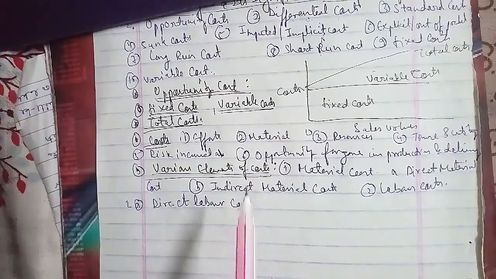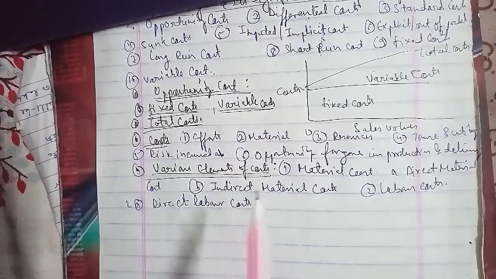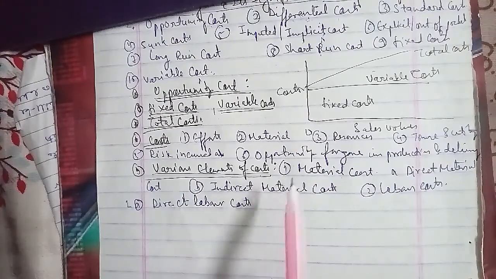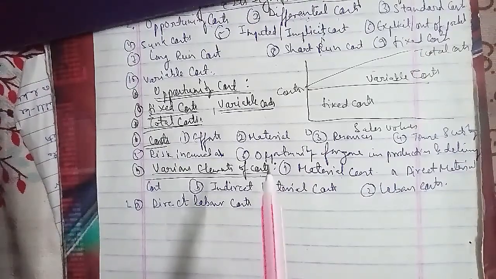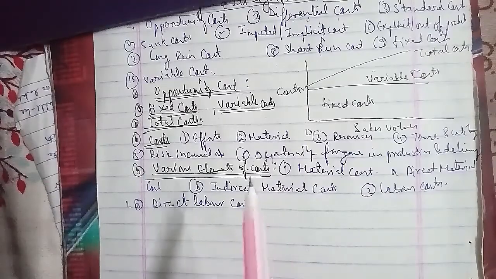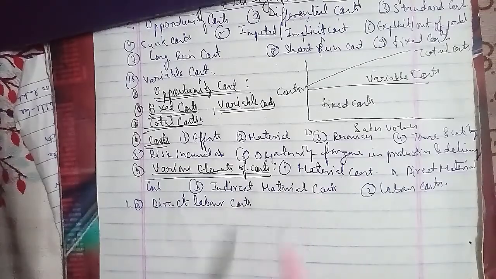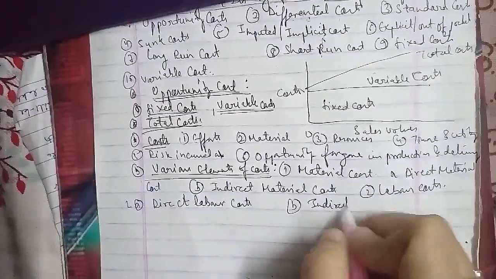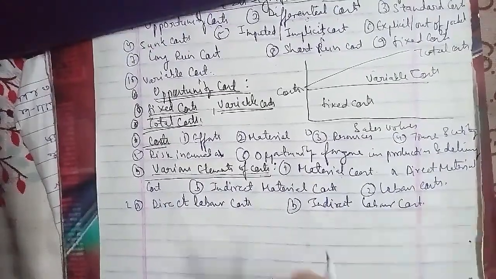The second we have is your indirect labor cost. The indirect labor cost is the cost which cannot be allocated but can be apportioned to the unit cost. The indirect labor are workers who are not involved directly in the job manufacturing. These workers help the productive, which is the direct labor, in performing their duties. The indirect labor cost includes the supervision or inspection cost, crane operators, maintenance team cost, and helpers, etc.